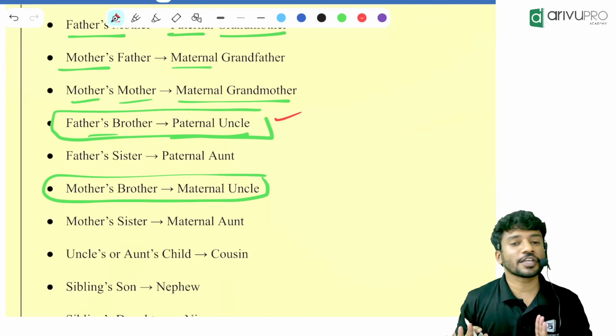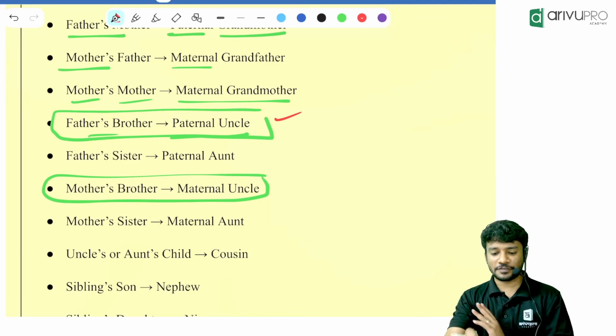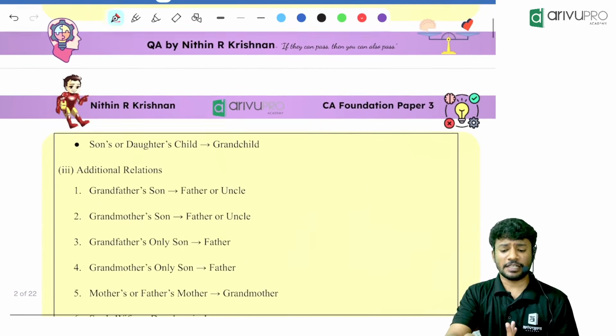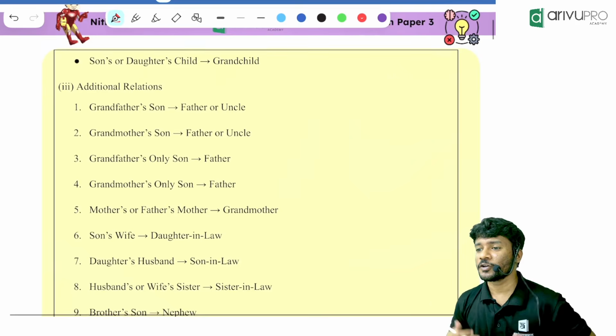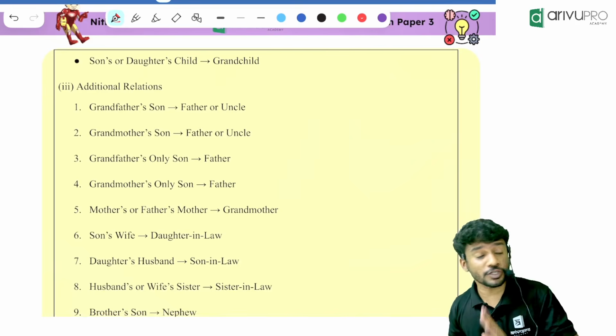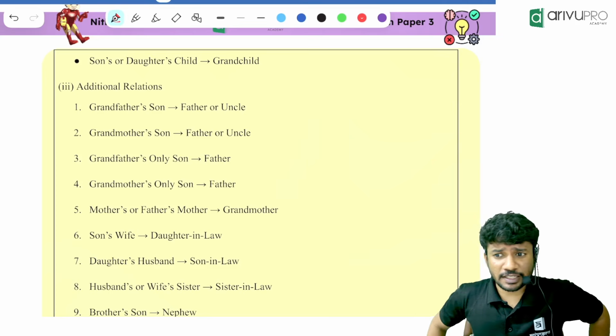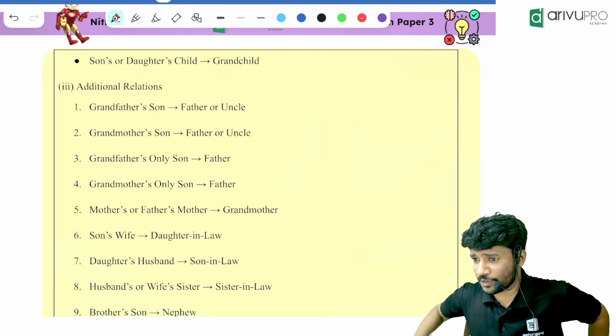So this much is very, very important. I'll tell you why. If you know this much itself, whatever blood relations are there, it doesn't matter. All the questions will be based on whatever I have told till now. Now, one more question for you. You have a grandfather. What do you call him? Tata. Grandfather is Tata.